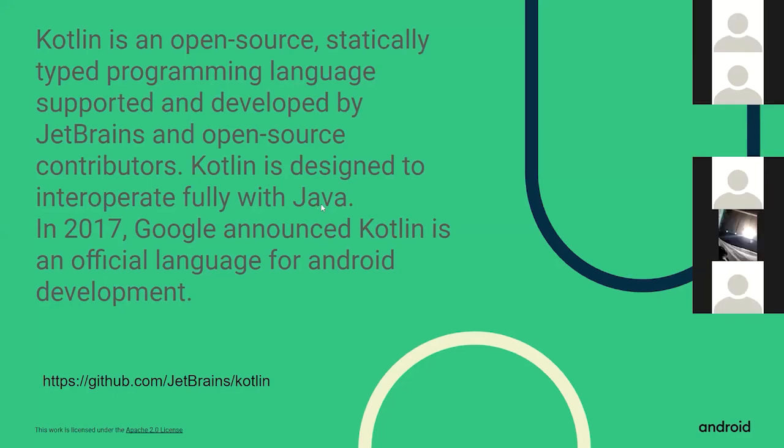And in 2017, Google announced Kotlin as an official language. So now all the things that are specifically targeted towards Android are developed in Kotlin. Also, as I said, Kotlin is open source. So there is this GitHub link, JetBrains/Kotlin. After going to this link, you can directly see the whole source code behind which Kotlin is built. So that's the beauty of Kotlin. Anything which is open source, you can directly see the whole code behind. So this is an amazing thing.